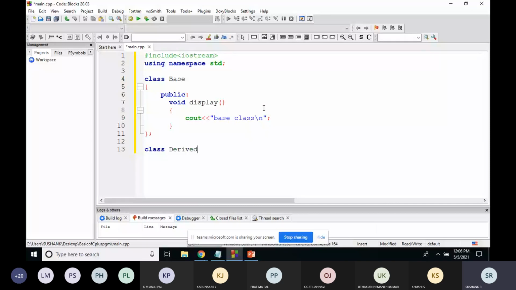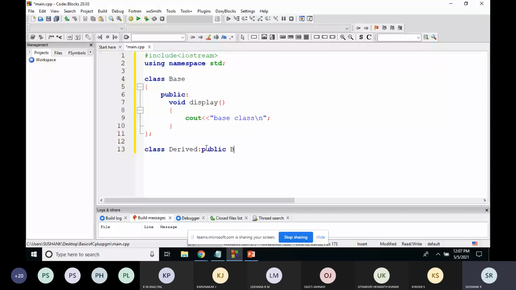By this time, you should be clear with the syntaxes. I hope everyone knows the syntaxes, so that's why I'm not elaborating that much. How do you derive the inheritance class? Derived class name, mode of access, then the base class name.